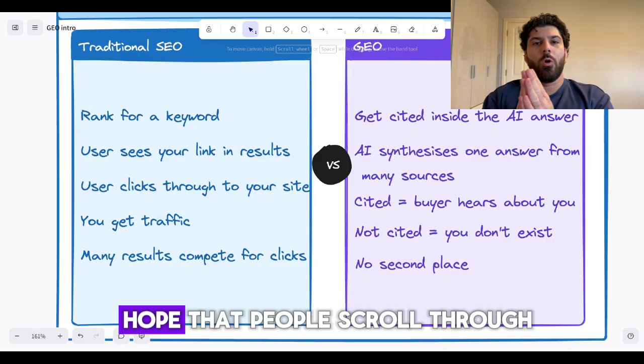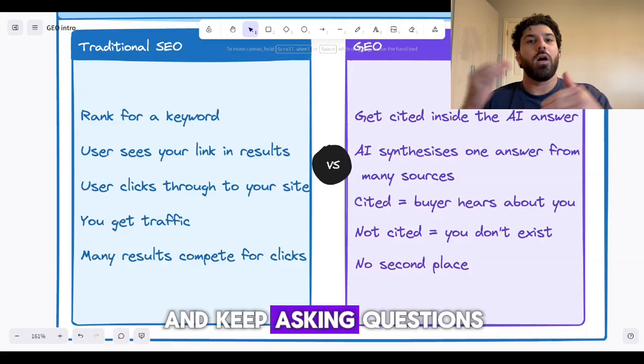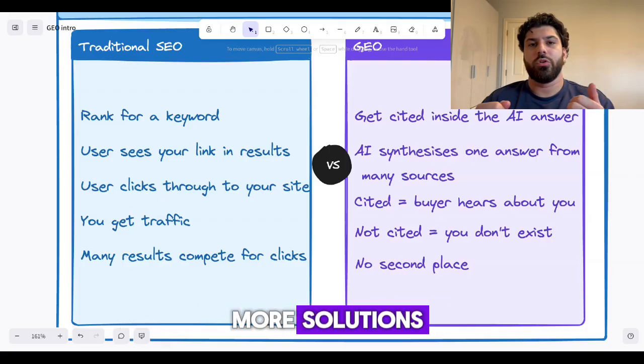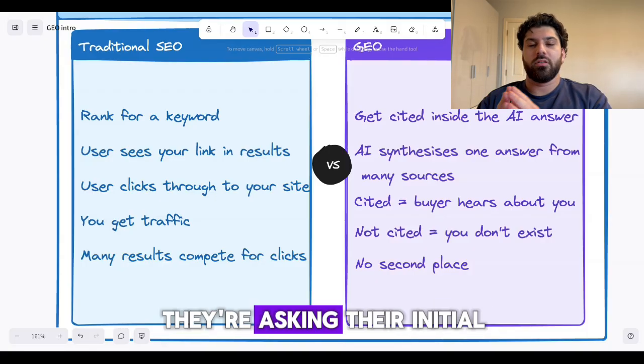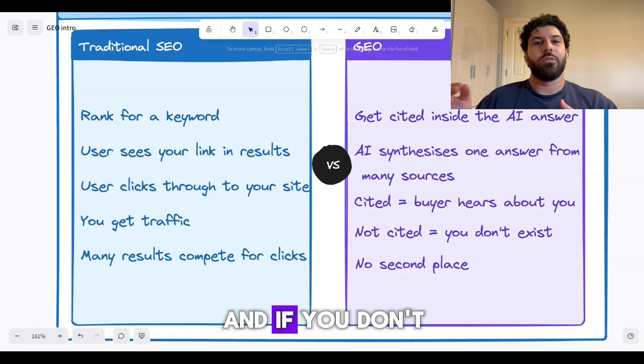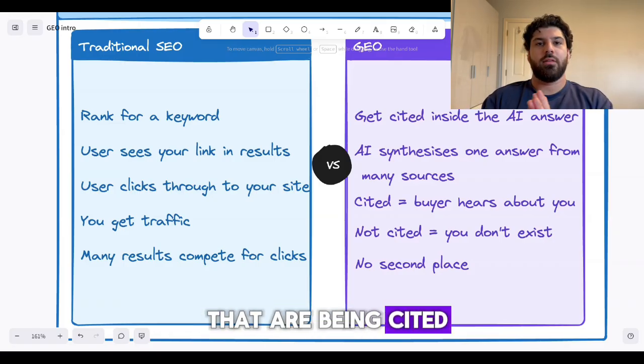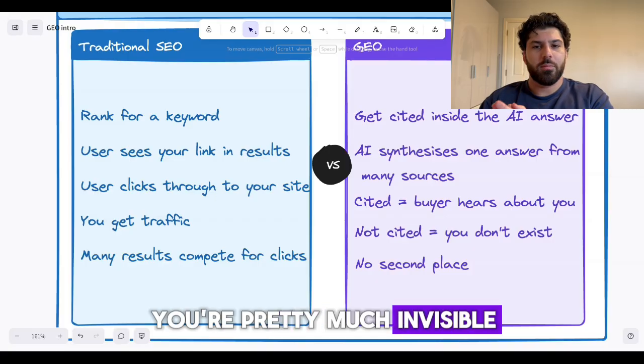Like, you can't just hope that people scroll through and keep asking questions to dig deeper about more solutions. A lot of people are not. They're asking their initial question and maybe a follow-up. And if you don't appear within those solutions that are being cited, you're pretty much invisible.